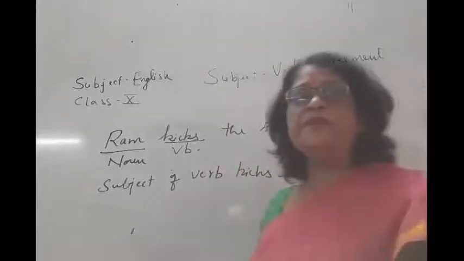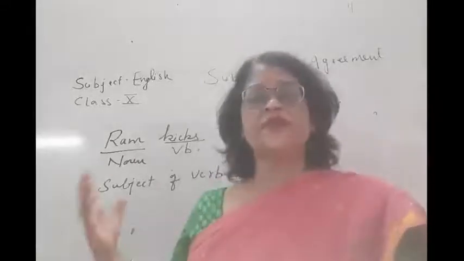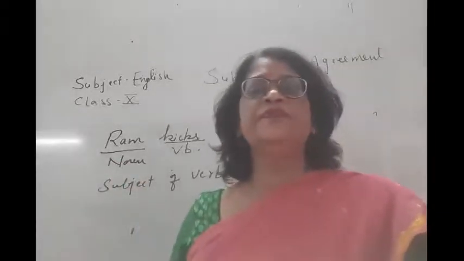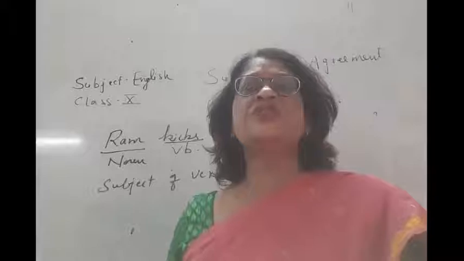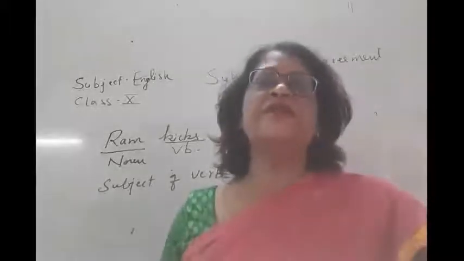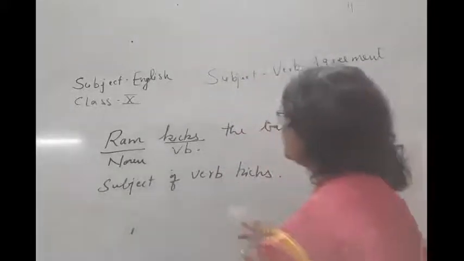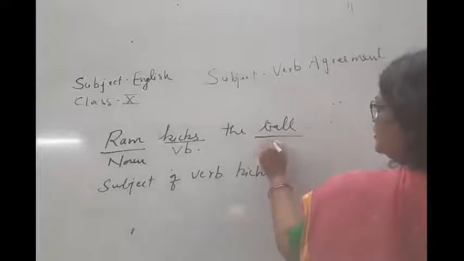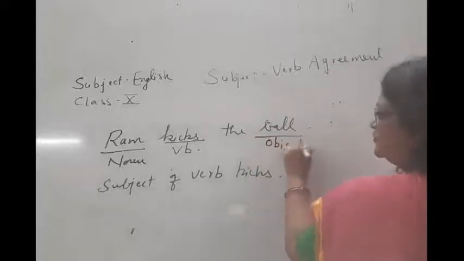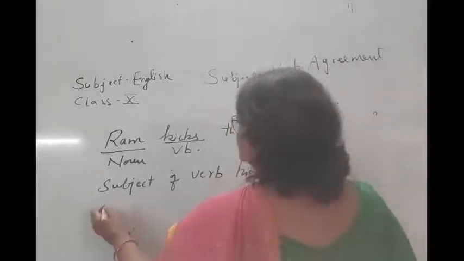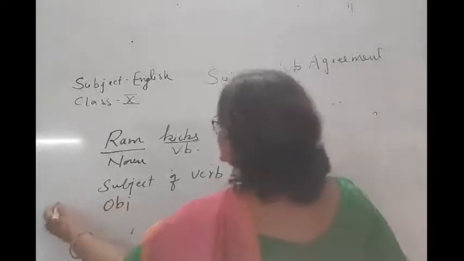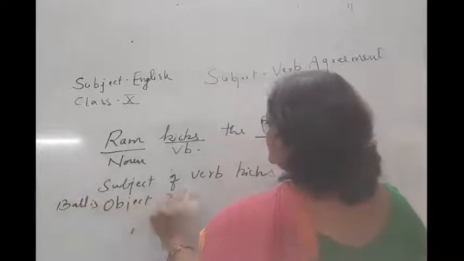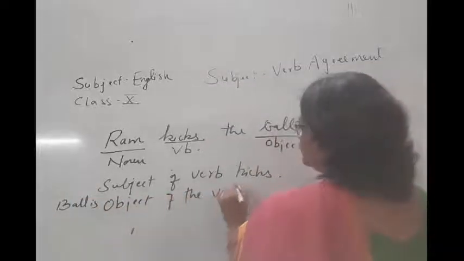And the noun or pronoun that comes after the verb, that is known as the object of the verb. So what is the object here? The ball. So here ball is the object of the verb kick.